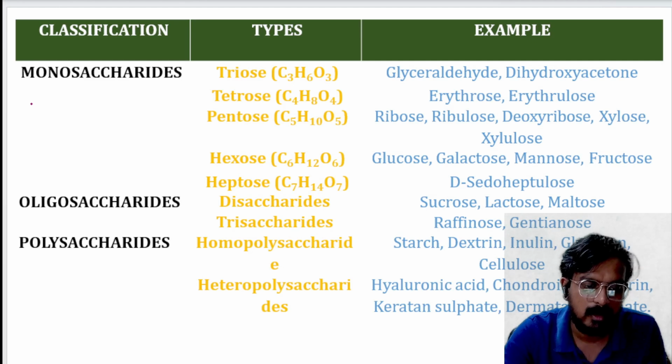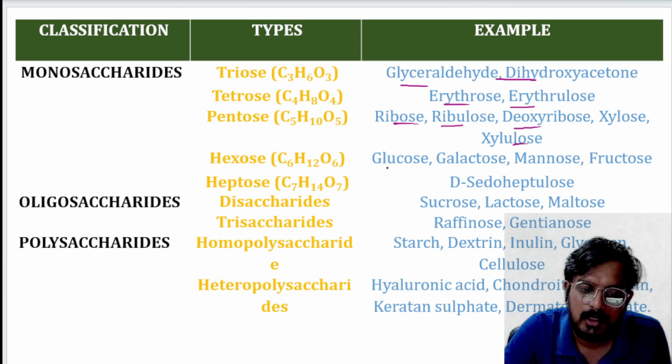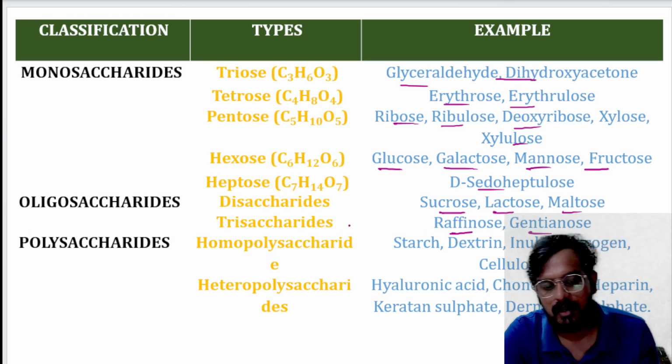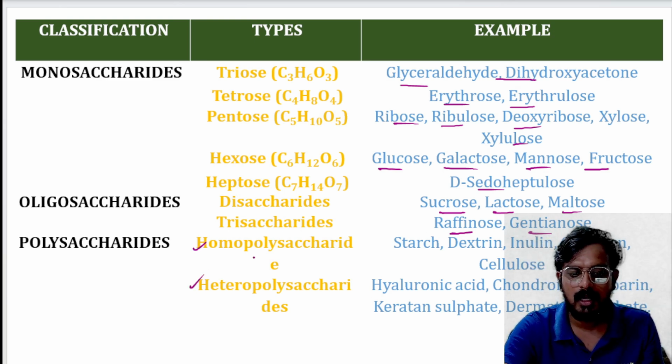Next, we discussed the classification of monosaccharides. You have triose: glyceraldehyde, dihydroxyacetone; erythrose, erythrulose, ribose, ribulose. Hexose: glucose, galactose, mannose, and fructose. Heptose: sedoheptulose. In oligosaccharide, you have sucrose, lactose, and maltose. In trisaccharide, we have raffinose and gentianose. In case of polysaccharide, we have homopolysaccharide and heteropolysaccharide.